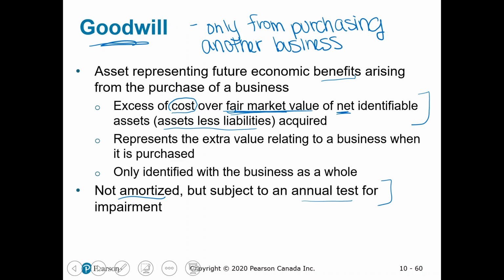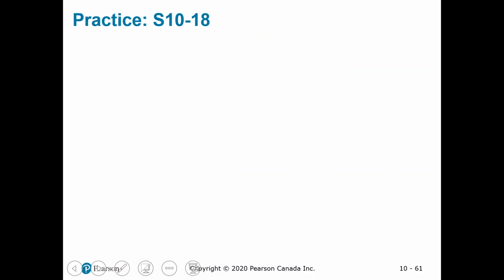So we say it's the cost over the fair market value of the net identifiable assets. So assets minus liabilities. In this case, we're buying some assets and we need to look at the fair market value of these. And in this question, that was $1.2 million.